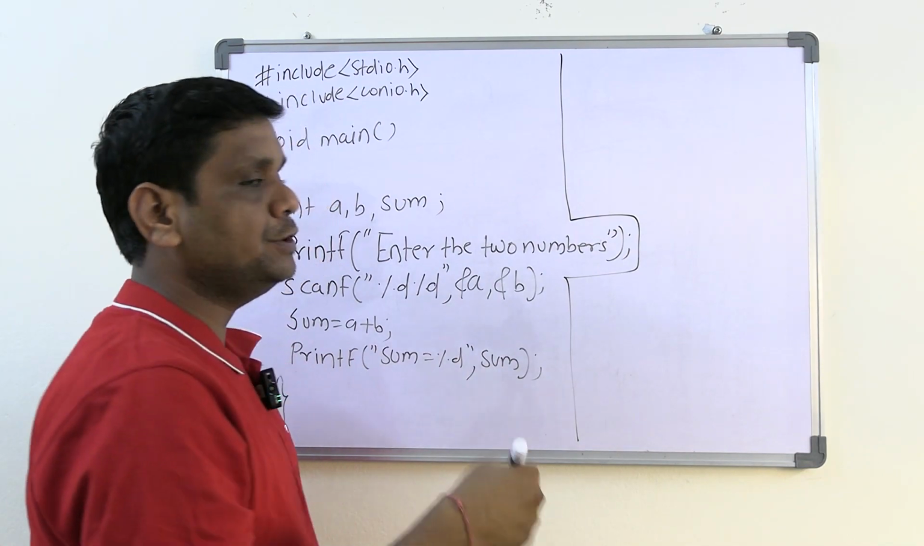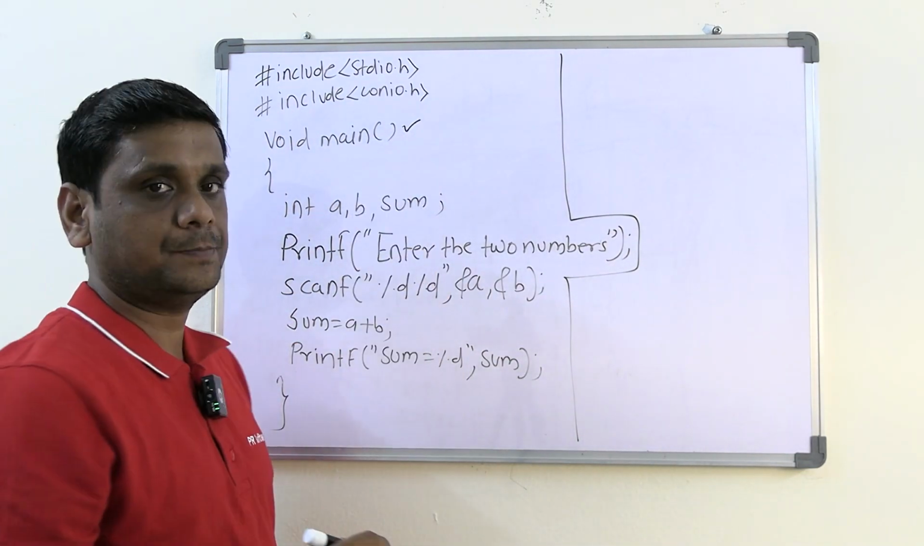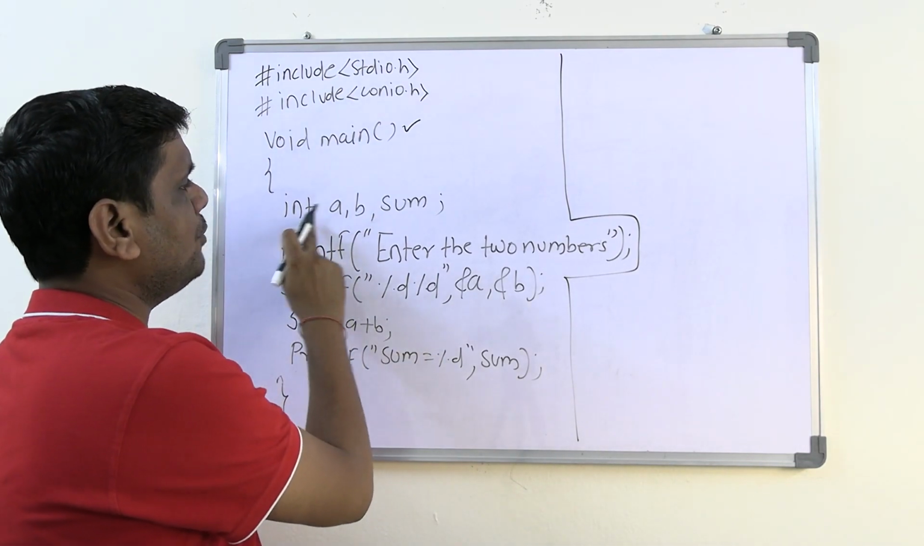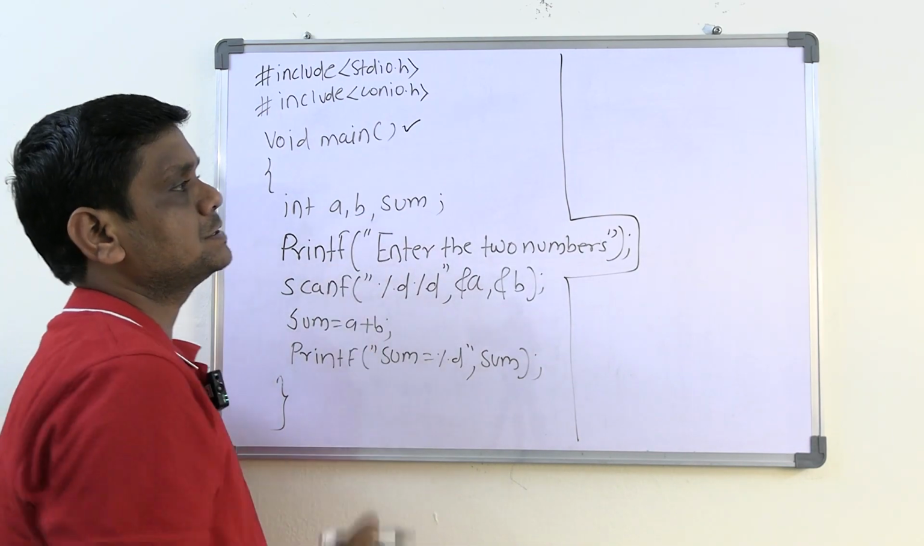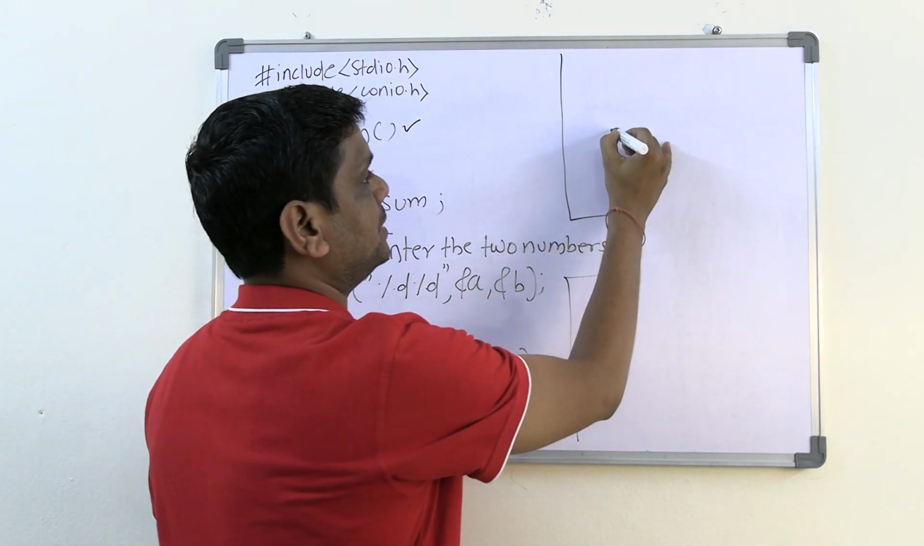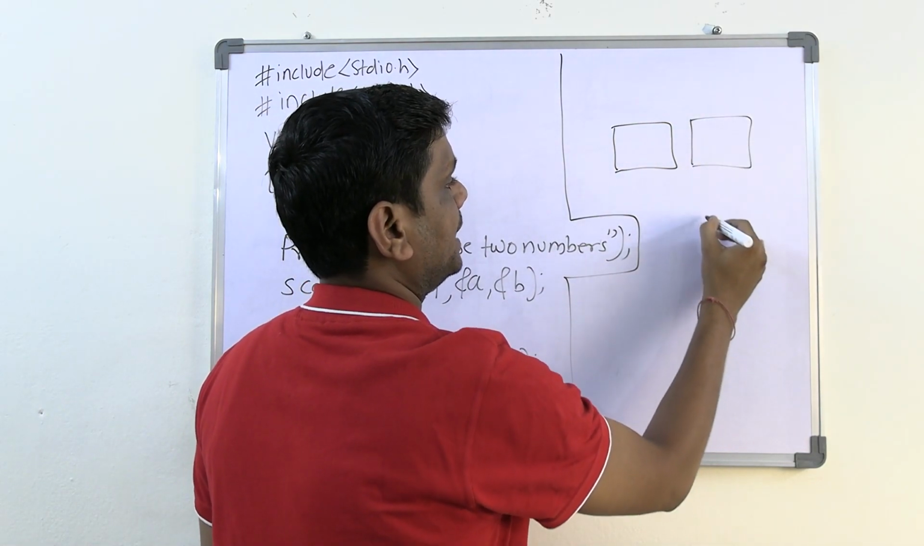First, when you execute the program, your execution starts from void main. After that, how much memory will get created, guys? Because I have three variables, in the backend there will be three memories created: memory 1, memory 2, and memory 3.